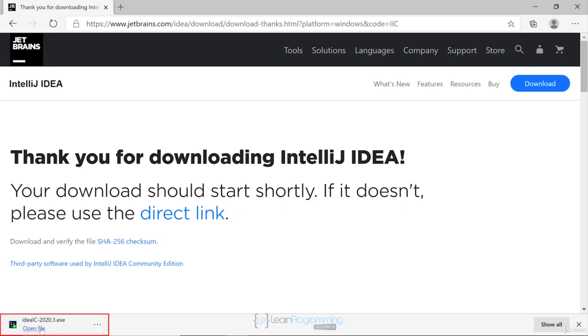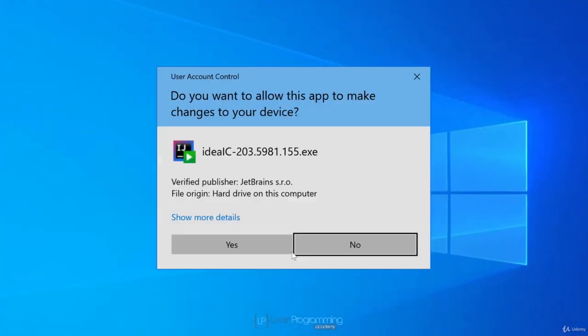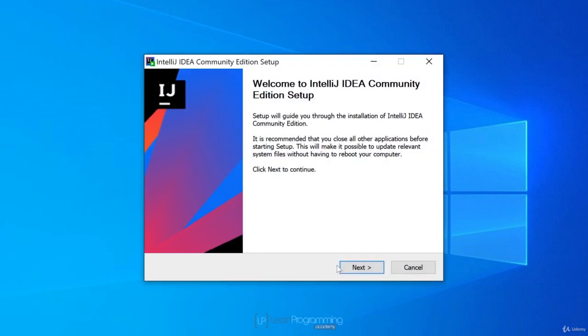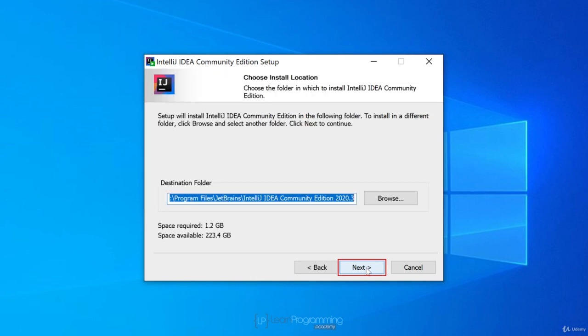Okay, I'm going to open the file now that's been downloaded. I'm going to close down the browser. We no longer need that. I'm going to select yes to this option. Do you want to allow this app to make changes to your device? I'm going to click on Next. I'm going to leave the destination folder unchanged and click on Next.